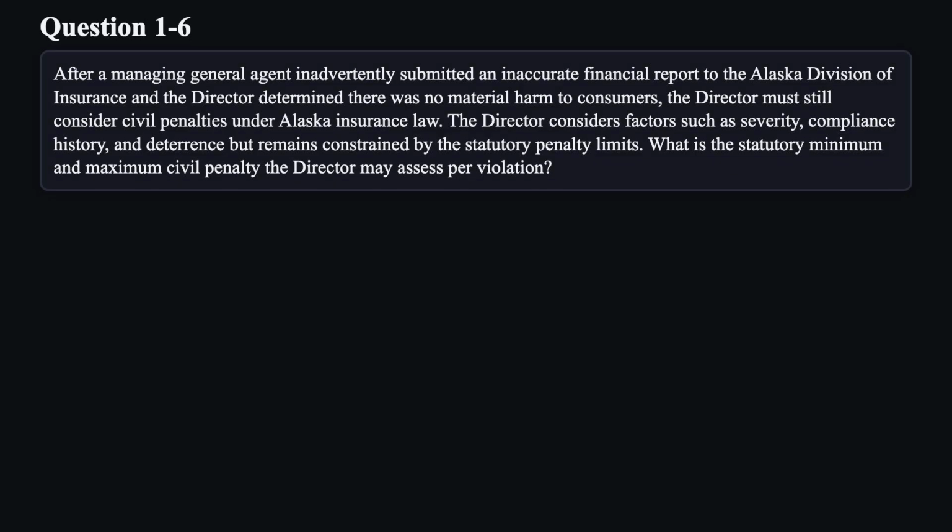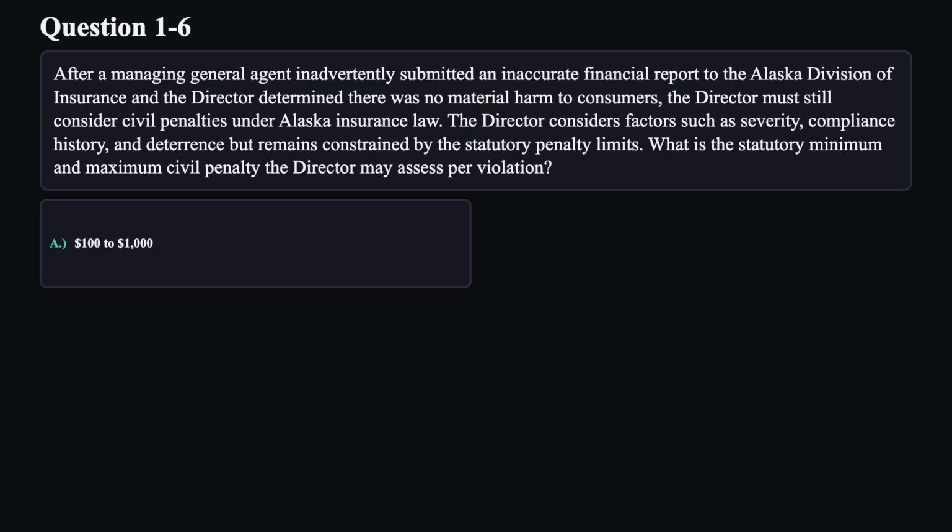Question 6. After a managing general agent inadvertently submitted an inaccurate financial report to the Alaska Division of Insurance, and the director determined there was no material harm to consumers, the director must still consider civil penalties under Alaska insurance law. The director considers factors such as severity, compliance history, and deterrence, but remains constrained by the statutory penalty limits. What is the statutory minimum and maximum civil penalty the director may assess per violation?